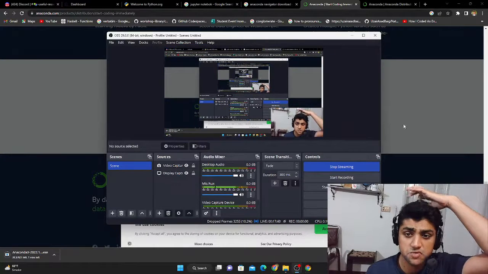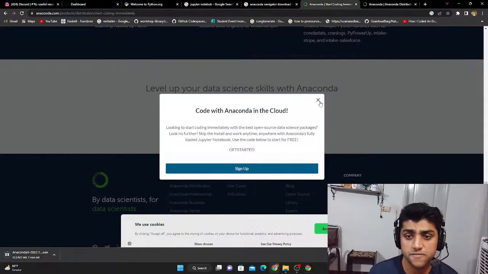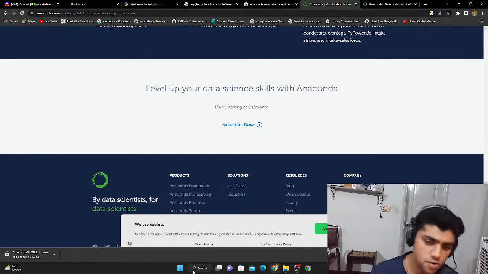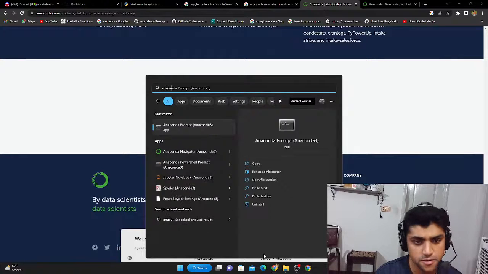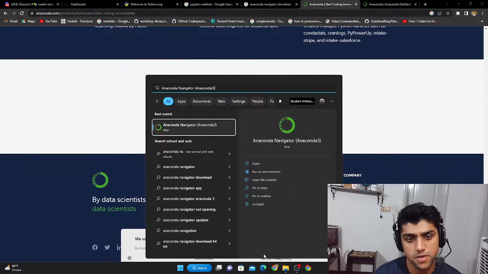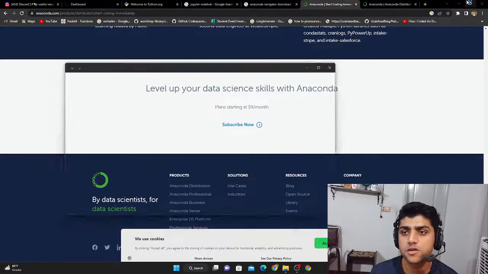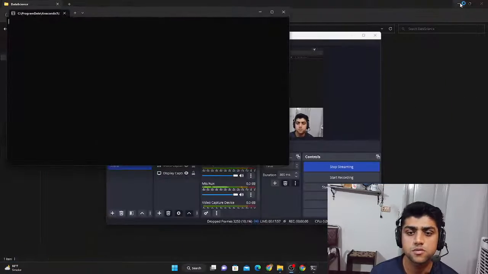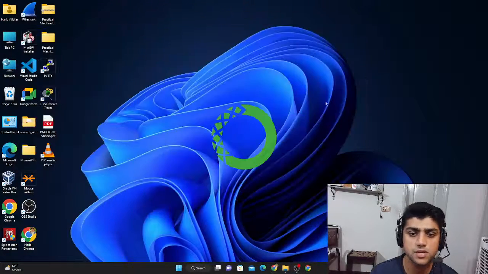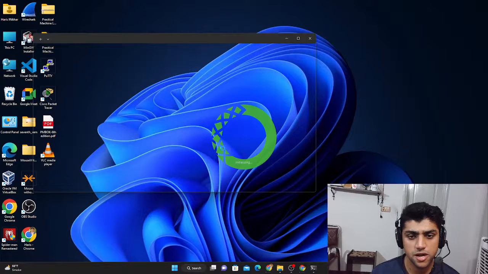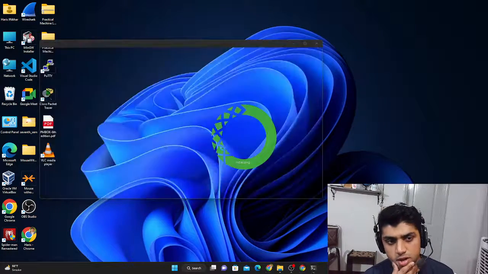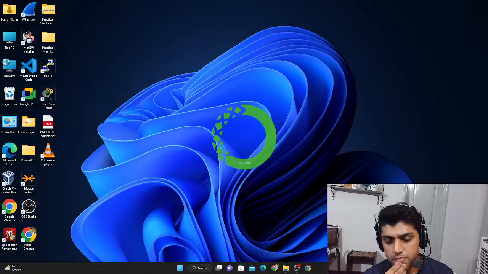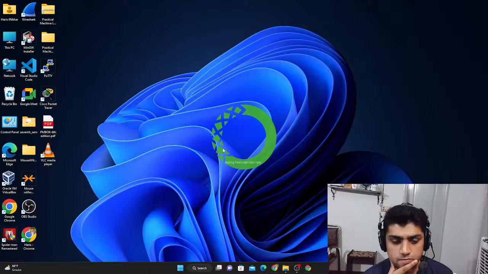This is the platform that provides you so many different services, and one of those services is Jupyter Notebook. If I actually show you, let me just pause this installation because I already have it. I could go to the Anaconda Navigator, which is right here, and show you how it actually works. So if we minimize all these tabs, we have this Anaconda Navigator prompt that opens up like this. There's this green circle in the middle, and just wait until it loads up, and you'll see something pretty cool.